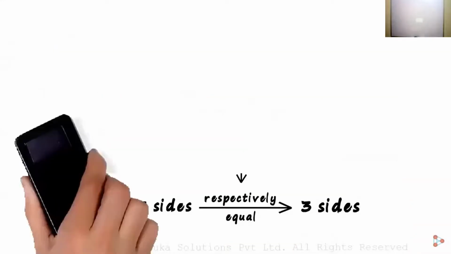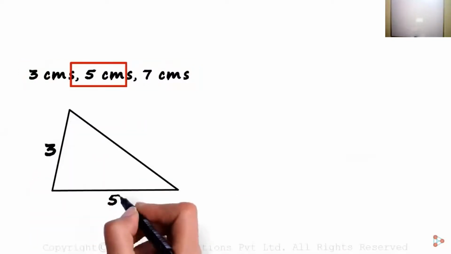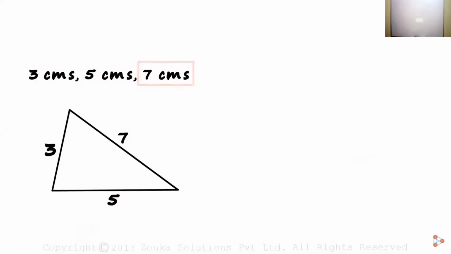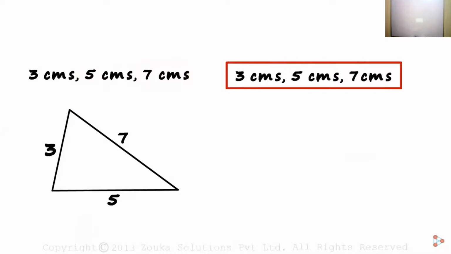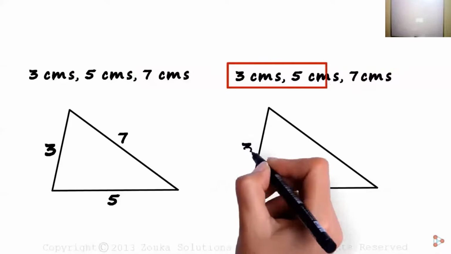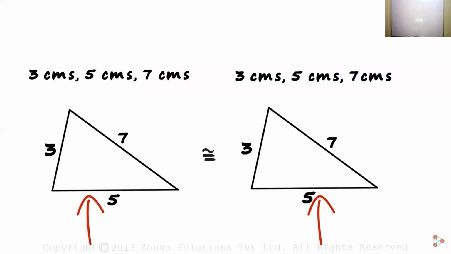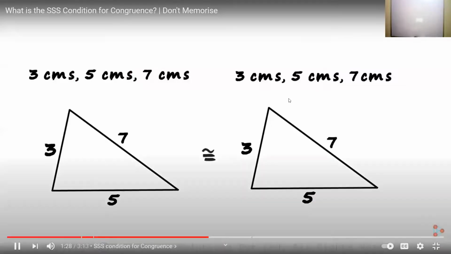To understand, we need to construct a triangle with sides 3, 5, and 7 centimeters. It would look something like this: 3, 5, and 7. Now let's construct another triangle with sides 3, 5, and 7 centimeters. This is how it would shape out: 3, 5, and 7 centimeters. These two triangles will surely be congruent. You can try constructing them in your note.